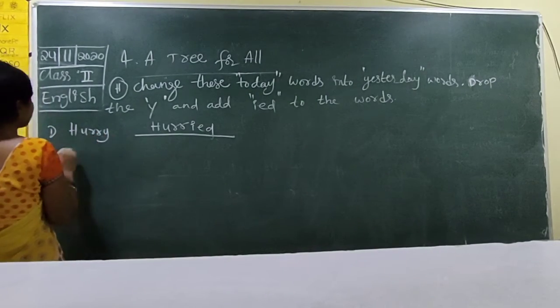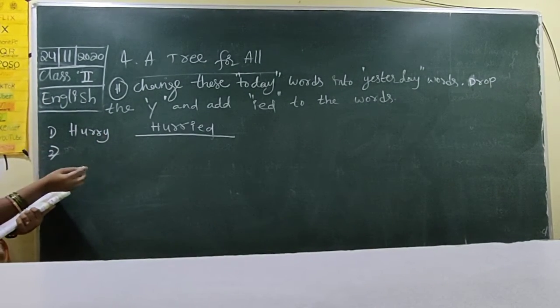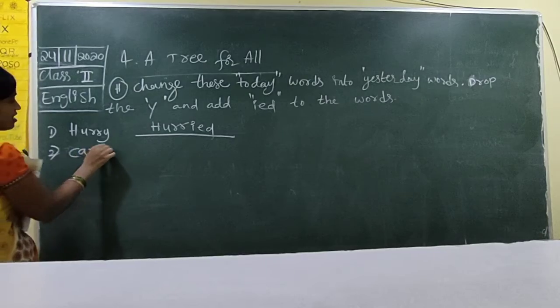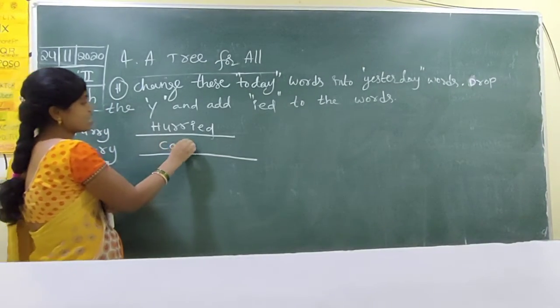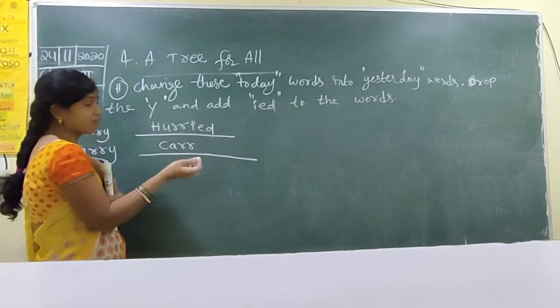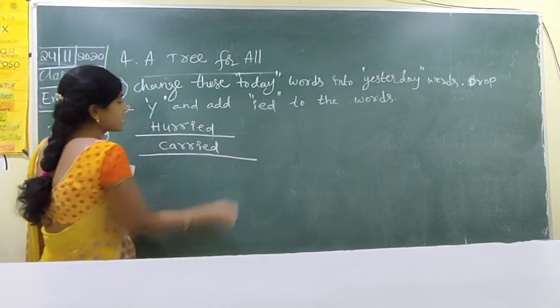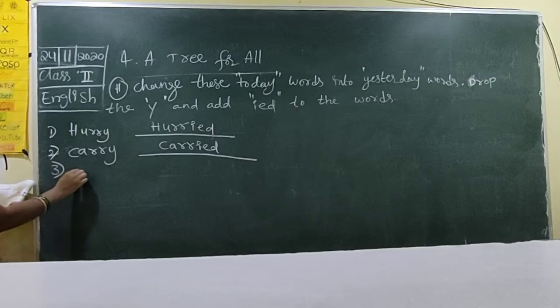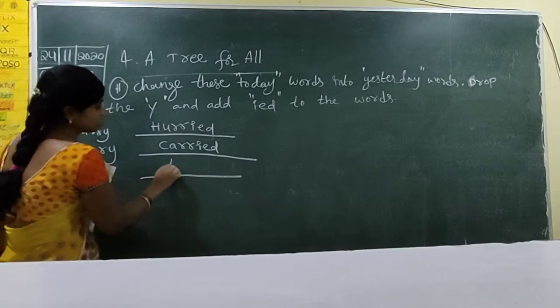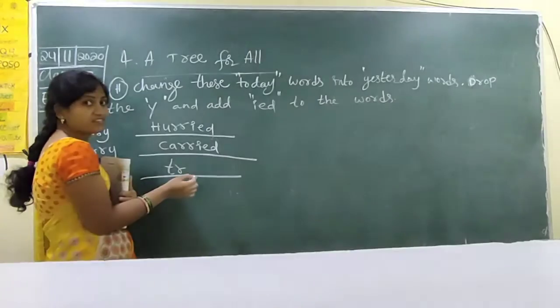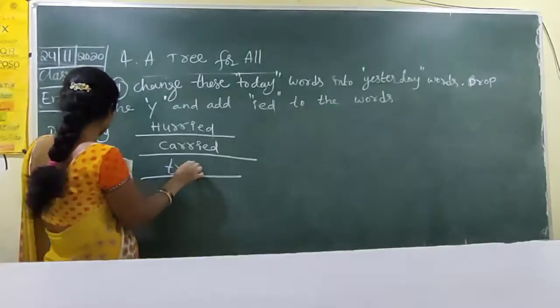Second one, carry. CARRY. Instead of Y you have to write IED. Carried. Next, try. TRY. Don't write Y, write IED. Tried.